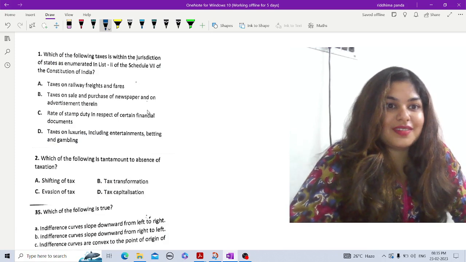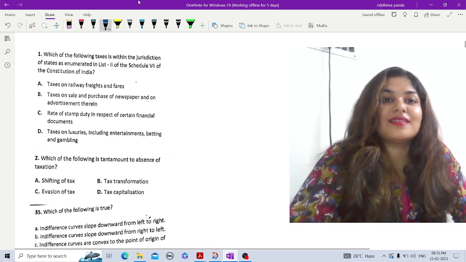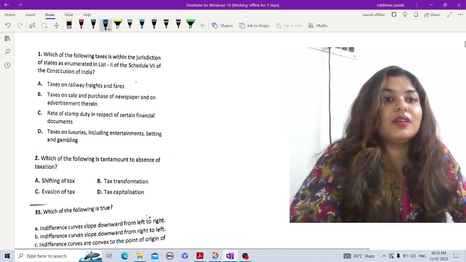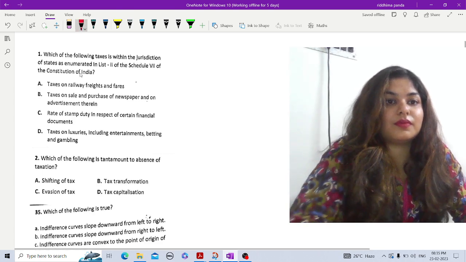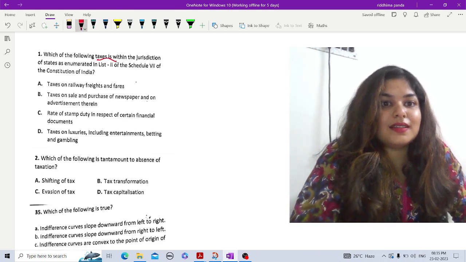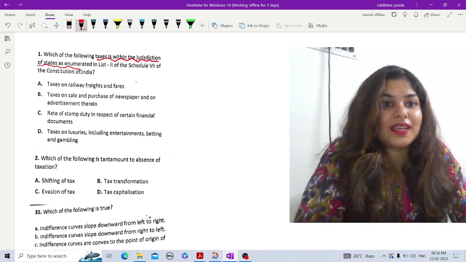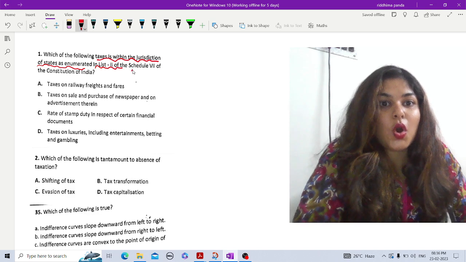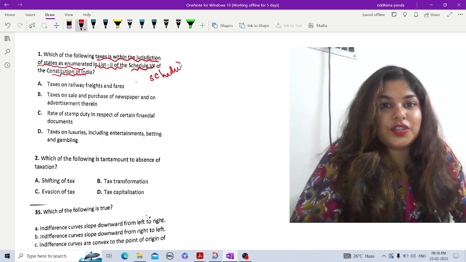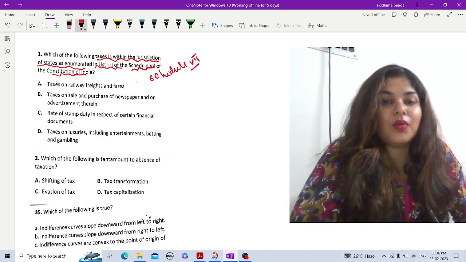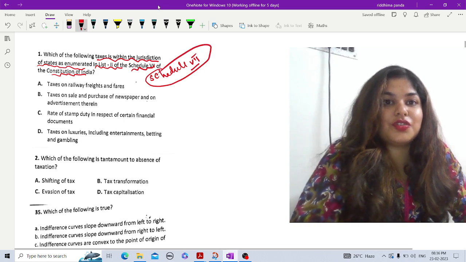Solve the following questions. To begin with, the first question, okay? This is about taxes. Let's read the question. Which of the following taxes is within the jurisdiction of state as enumerated in list 2 of Schedule 7 of Constitution of India? So let's first understand the meaning of Schedule 7, okay? So what is this Schedule 7 of Constitution of India?